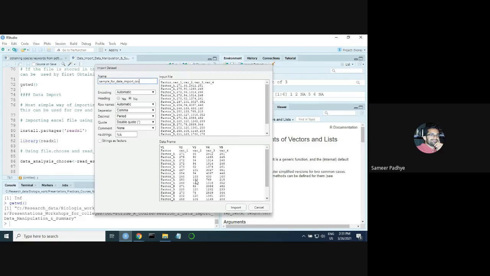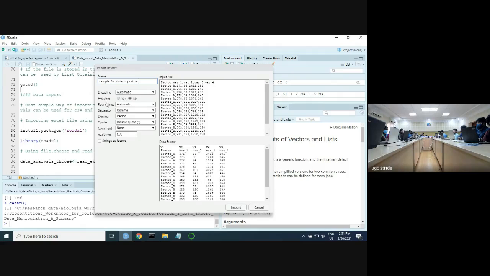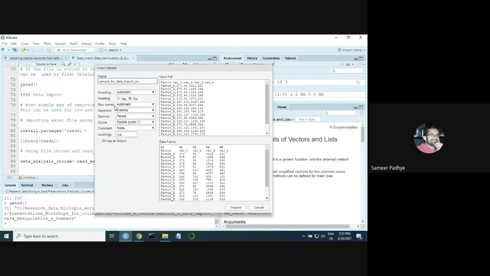Yes, sir. Okay. Now there are some options that you should explore and there are some options which you should keep as they are until you get used to using R. So the option that will change is the name. You can give any name that you want here.